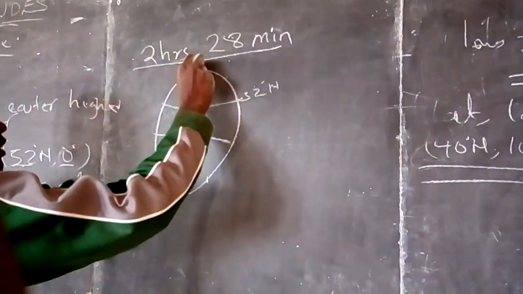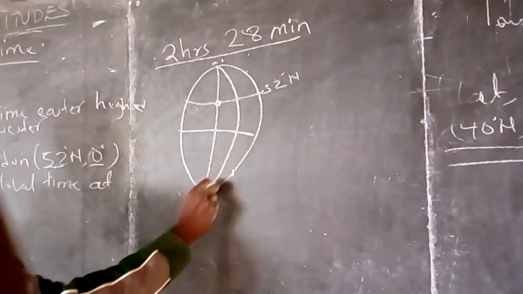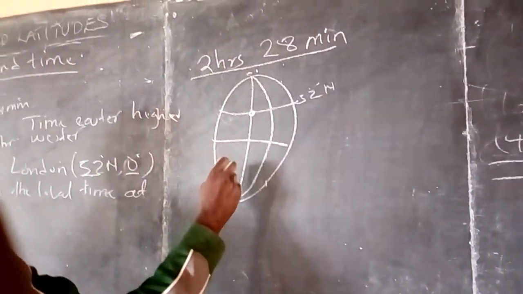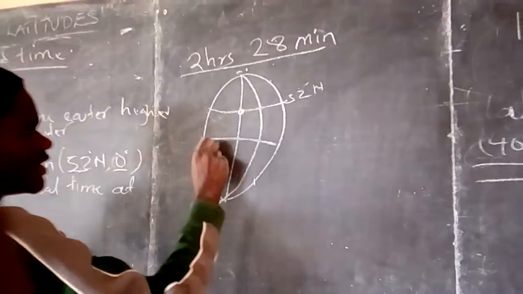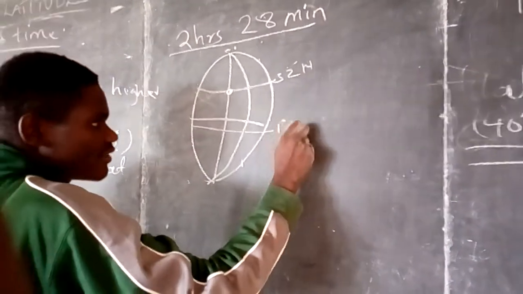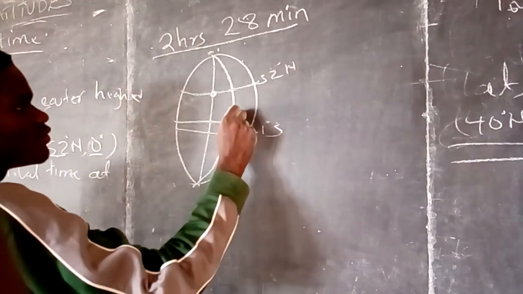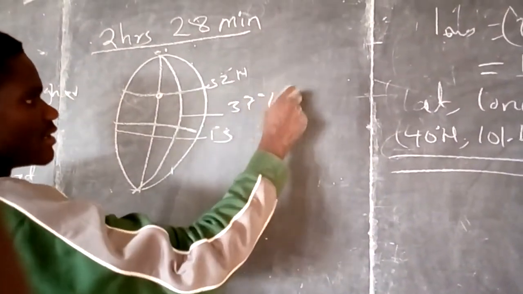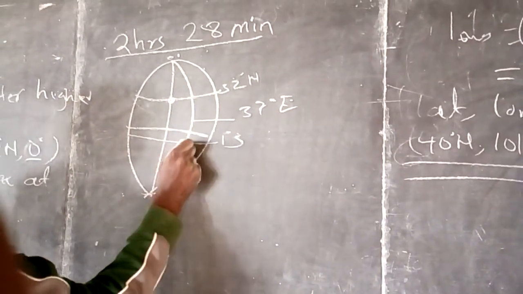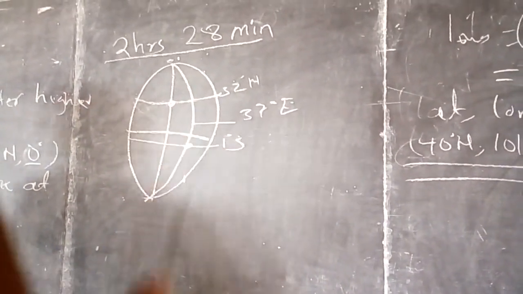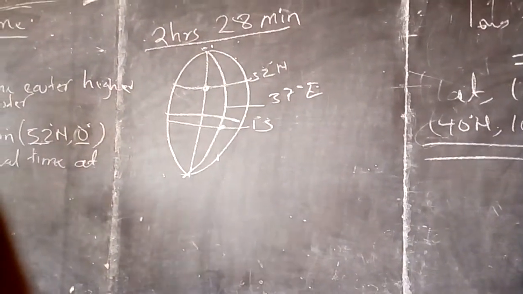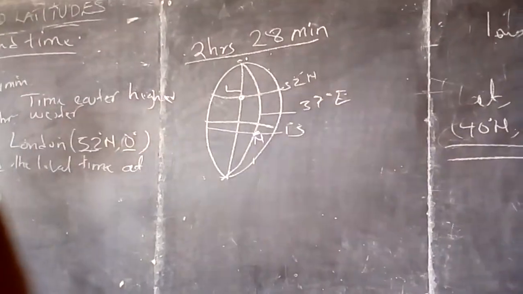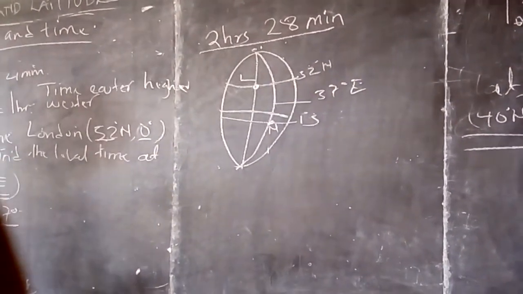Then Nairobi is found at 1 degree south, which is somewhere here, and the longitude here is at 37 degrees east. And this is my Nairobi. Now we need to know which one is in the eastern side of the other, between London and Nairobi. This is London and this is my Nairobi.